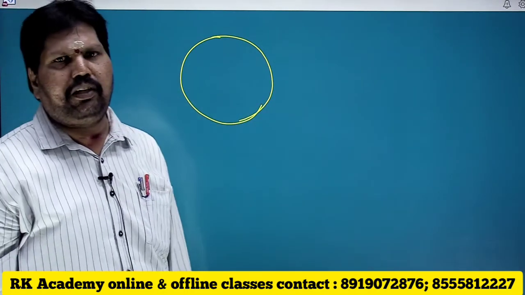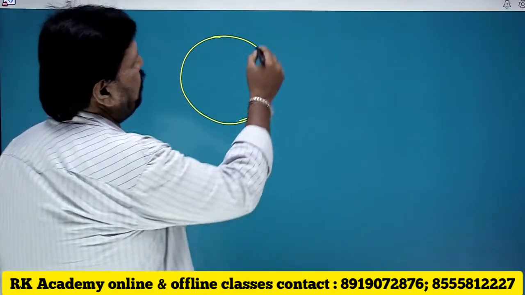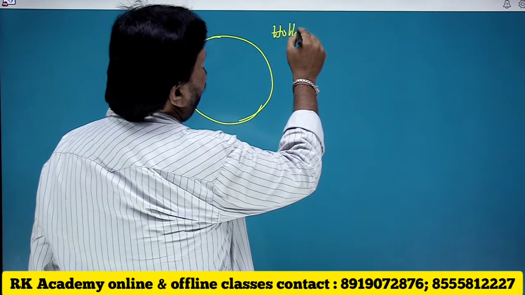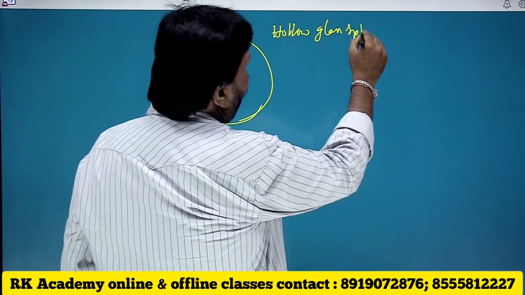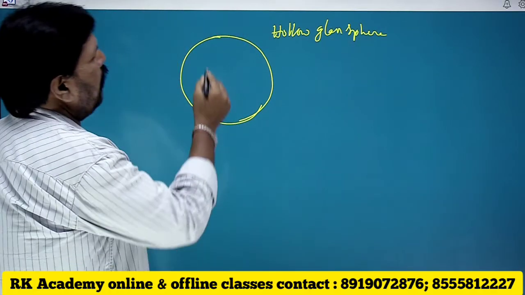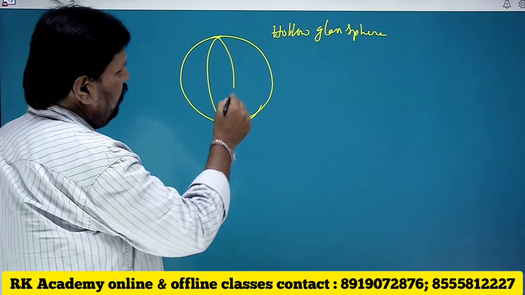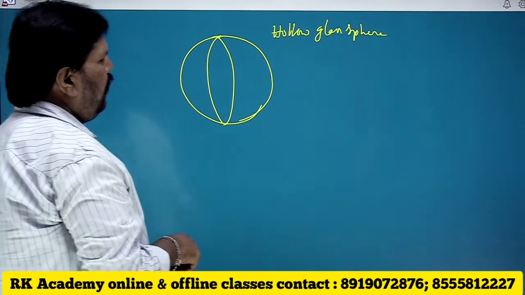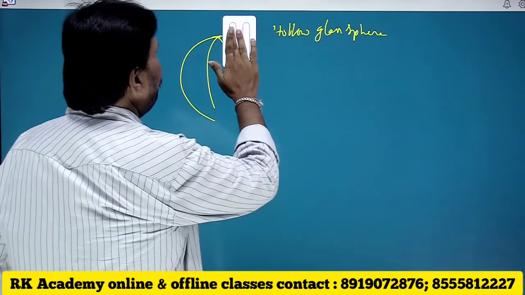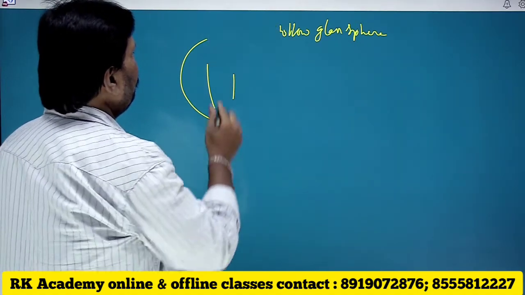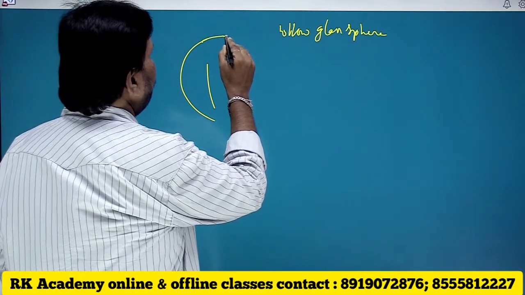This is a hollow glass sphere. Now I cut this sphere like this, and I removed this part.